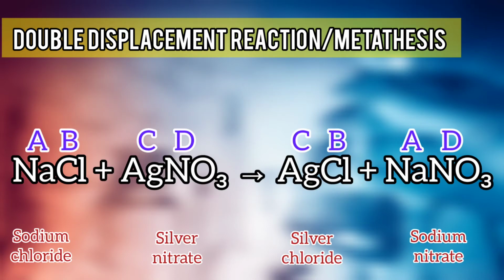For example, when sodium chloride and silver nitrate react with each other, they will produce silver chloride and sodium nitrate. In such reaction, sodium, which is the ion A, and silver, which is the ion C, exchanged in position.